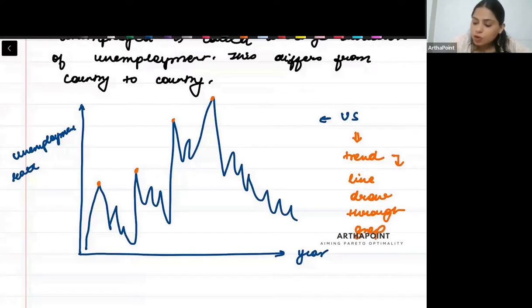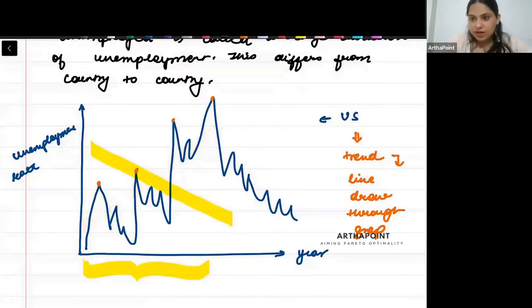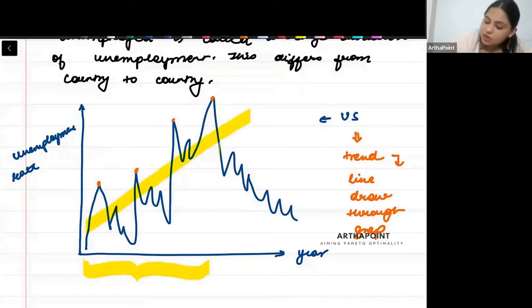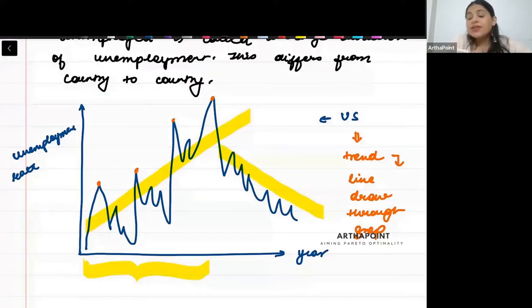If I were to draw a line through this part of the graph, I will understand that it must be an upward line. I cannot draw a downward sloping line. If I draw a line through these points, I clearly see it should be an upward sloping line. And if I draw a line through these points, it should be a downward sloping line. This line that you draw is called a trend.